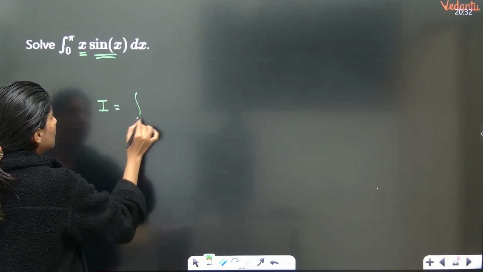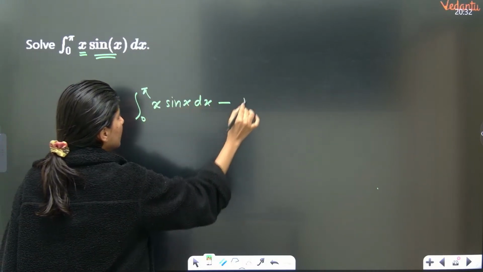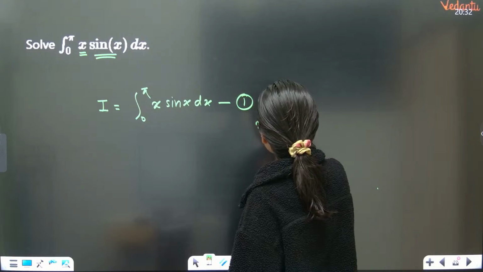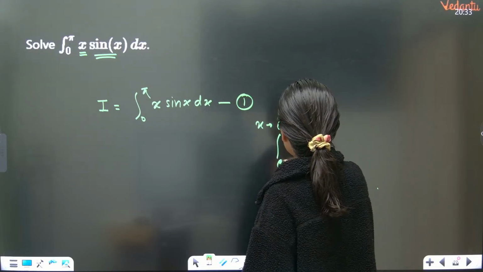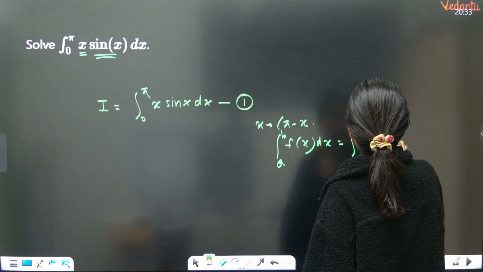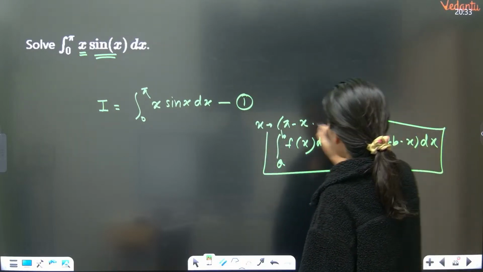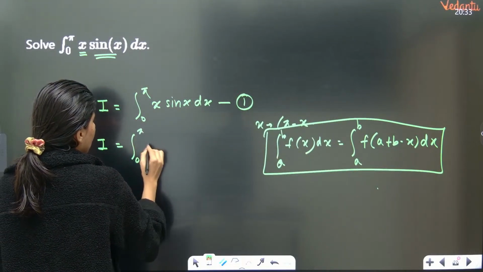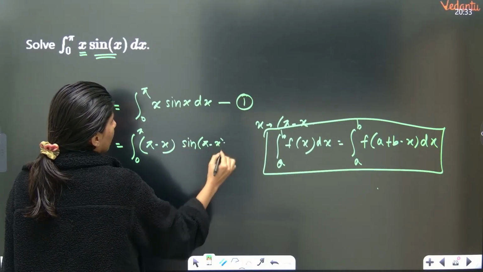I is equal to integral 0 to pi of x sin x dx. This is first. Now King's property says that x will be replaced by pi minus x. Or you can say that integral a to b of f of x dx will be equal to integral a to b of f of a plus b minus x dx. This is your King's property. So over here, x will be replaced by pi minus x, so your integration will be 0 to pi of pi minus x, and sine of pi minus x dx.